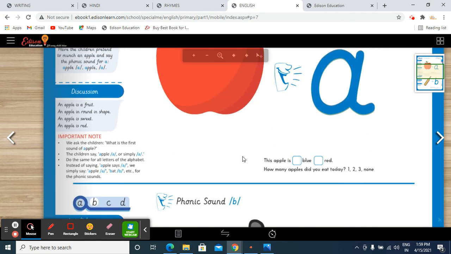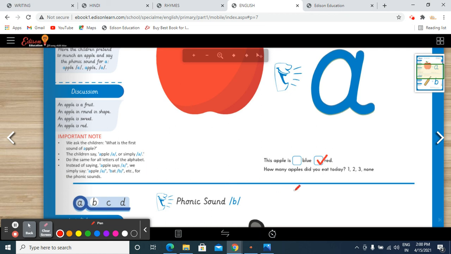Apple. Okay. So you have to tick over here. This apple is blue or red. This apple is red. So you will take care that your apple is of red color.